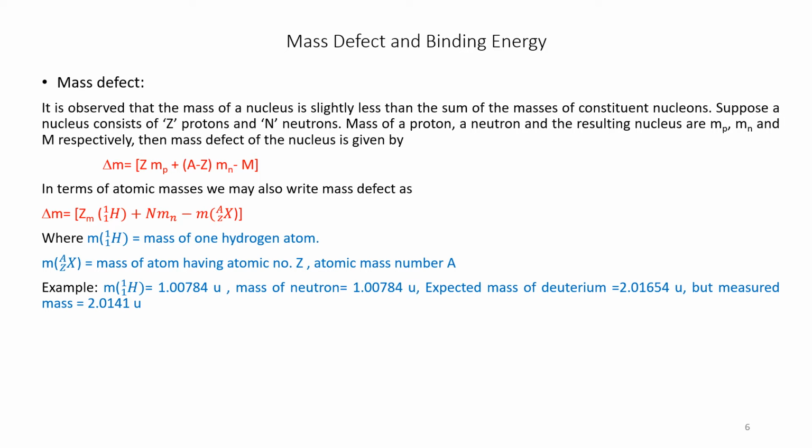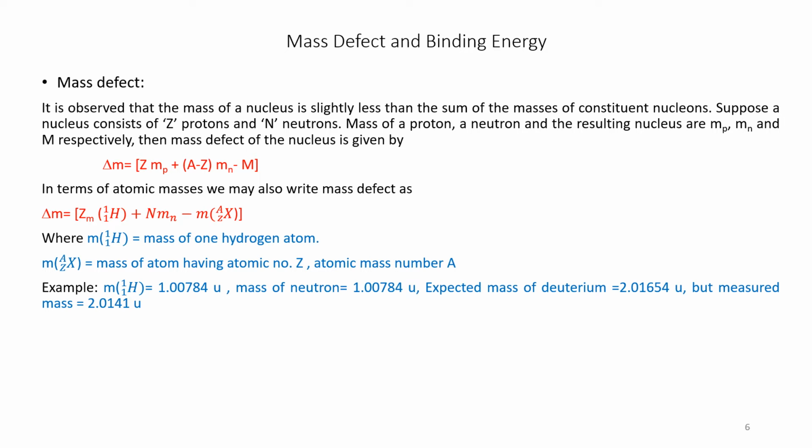That means there is a difference between the measured and the expected mass.